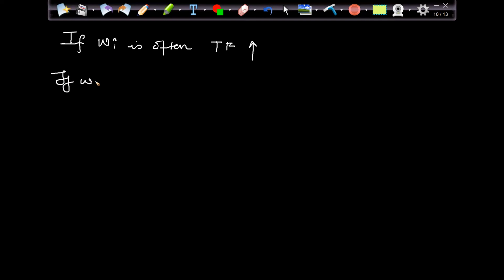And if my WI is rare in the document corpus, then what will happen? My IDF will also increase. Now try to understand that. In a sentence, if that word is coming a lot, but overall that word is not that common, my ultimate TF-IDF value will be high.